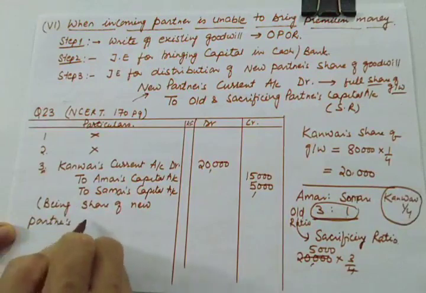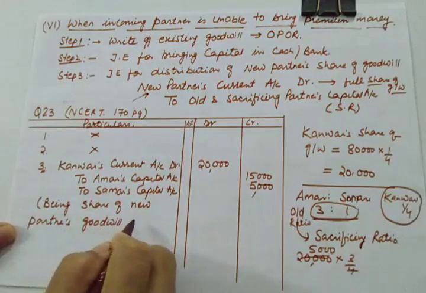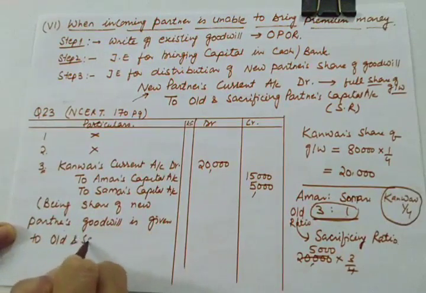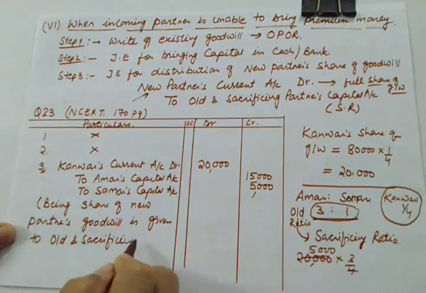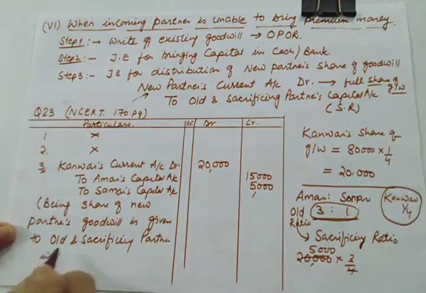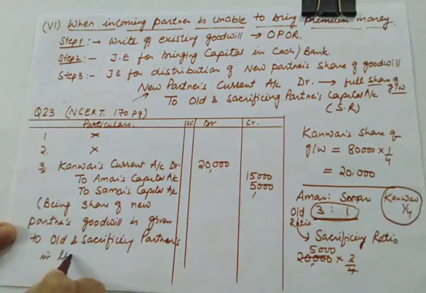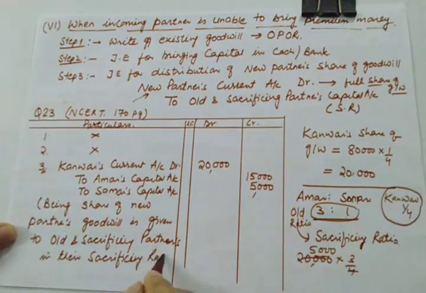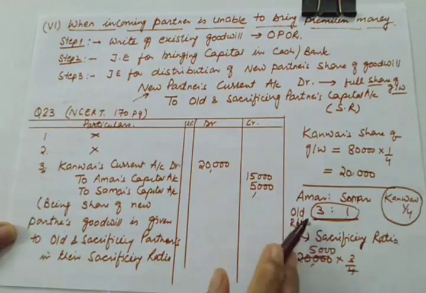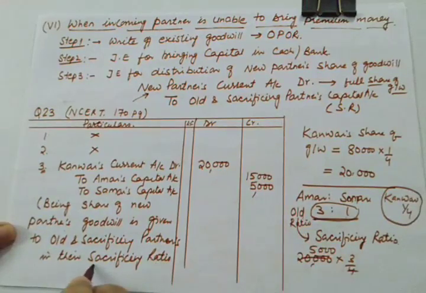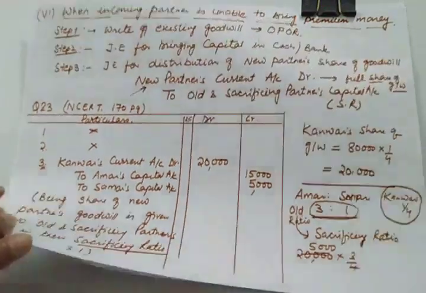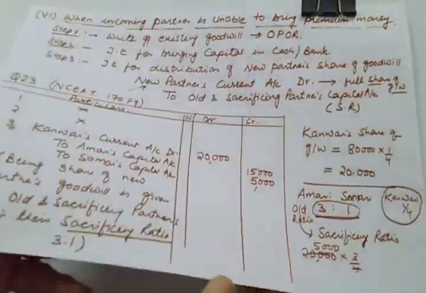New partner's goodwill is given to old and sacrificing partners in their sacrificing ratio. You have to mention this sacrificing ratio. Though the old ratio and sacrificing ratio are both the same, don't forget to mention this sacrificing ratio, which is how much? 3:1. So I hope this question number 23 is clear to you. Now let us move to the next numerical.